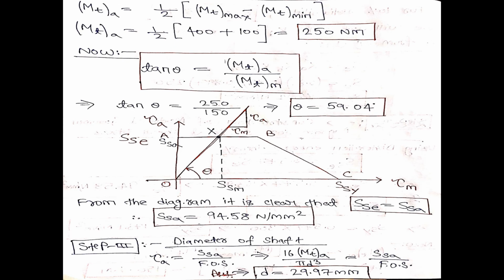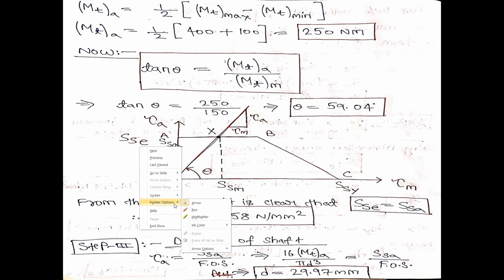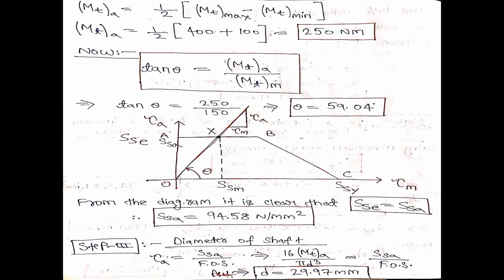So point x will have two coordinates: one along the x-axis, which is nothing but sm, and the y coordinate, which is nothing but sa.